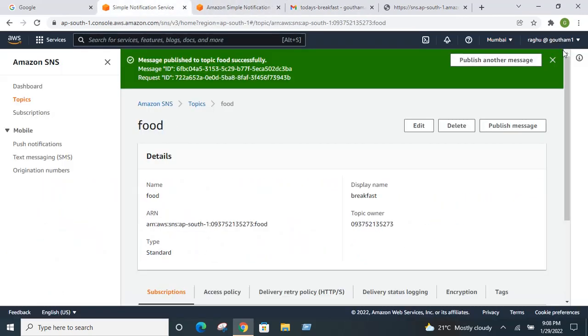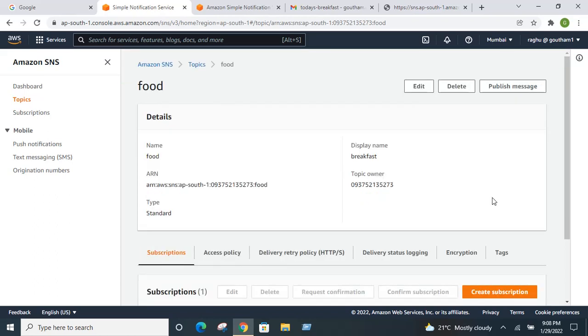So this is nothing but application to person communication. How are we communicating? By using email, you are communicating from application to person. You are sending to everybody that today this is the menu, you can come and eat it, like you are sending the message through email.